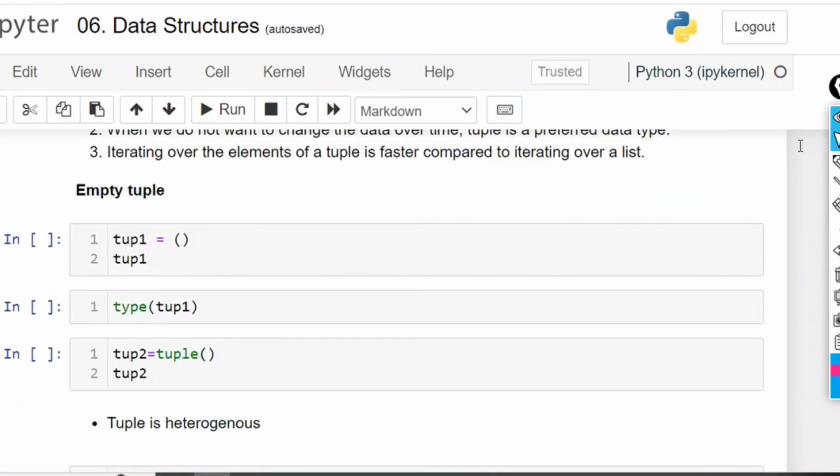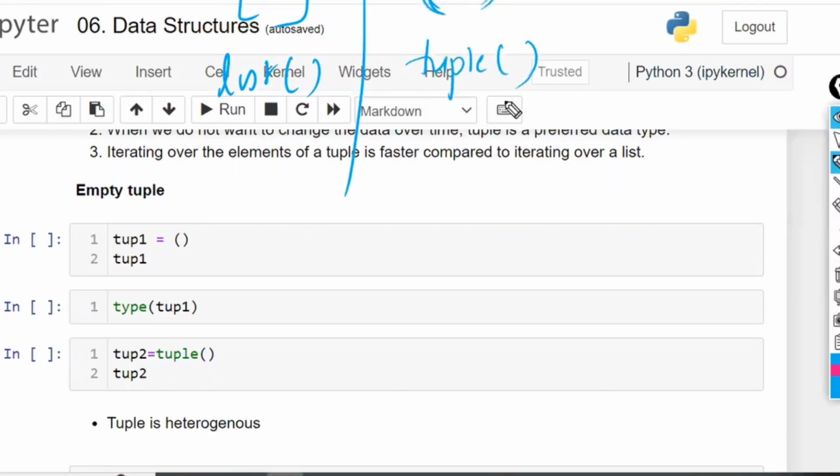So here, how do we assign an empty tuple? An empty list is assigned like this, or with list of. These are the two options. Similarly, a tuple is assigned like this. The only difference between these two is the bracket. If you use square brackets, it is called a list. If you use the normal brackets like this, it is called a tuple. That is the difference between these two. And this is the second option. An empty tuple can be assigned in this way, either this one or this one.